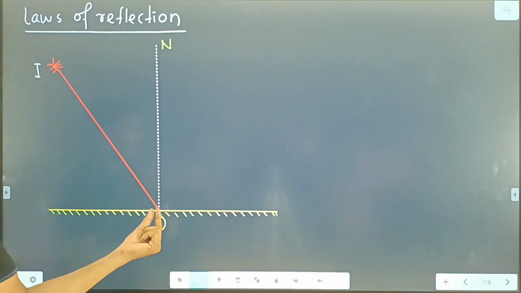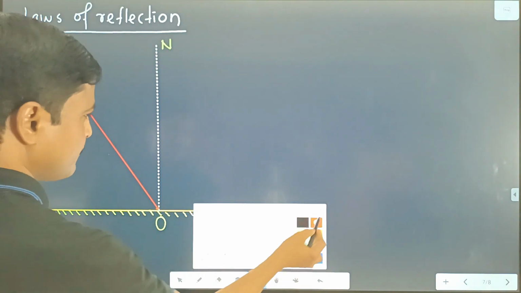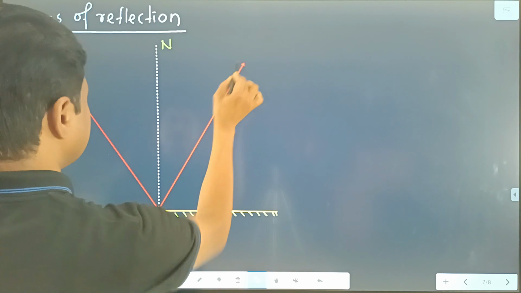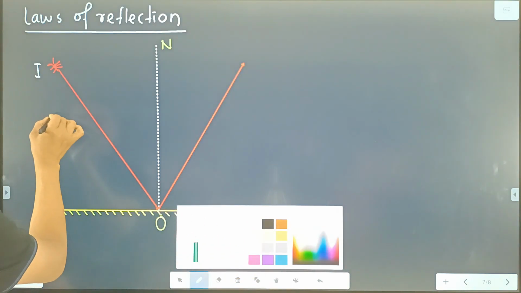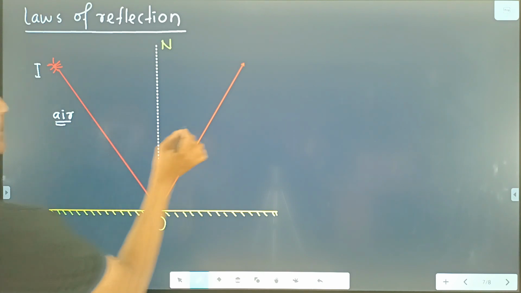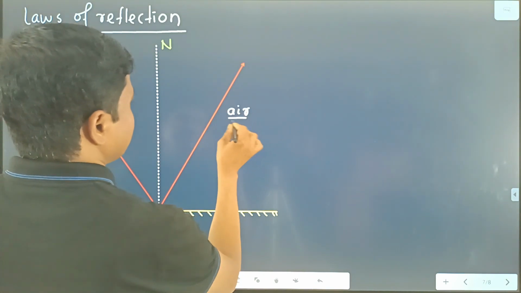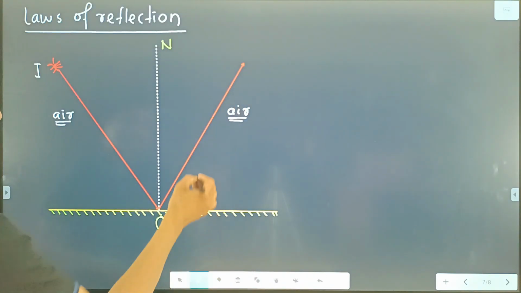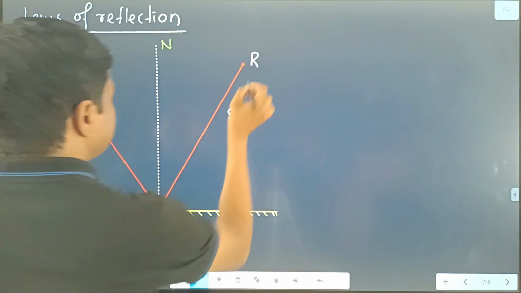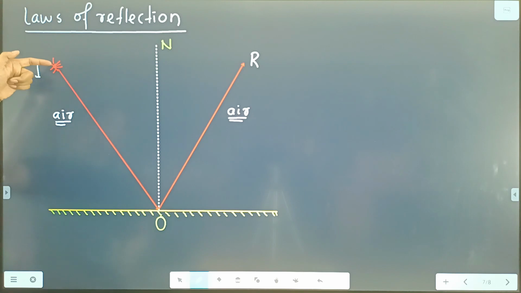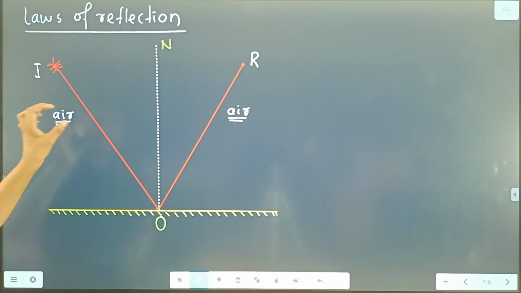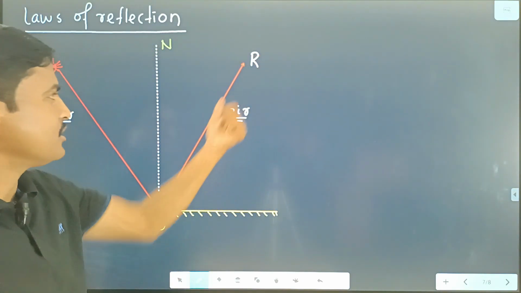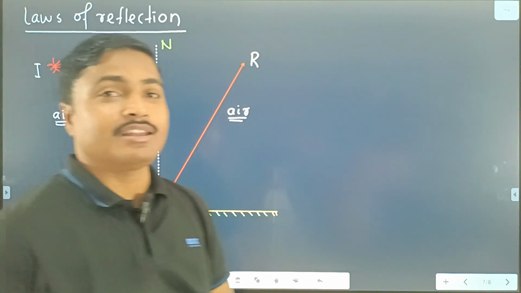And at point O what happened? The ray reflects back into the same medium. Same medium means the incident ray is situated in the air medium, and the reflected ray is also situated in the air medium, that means the medium is the same, clear? And for the reflected ray we write OR. This is the incident ray starting from the source and hitting the surface, that is known as the incident ray, and from point O the ray bounces back into the same medium, that is known as the reflected ray.